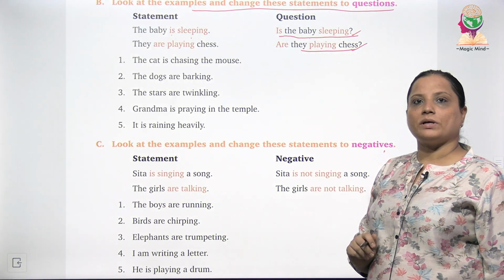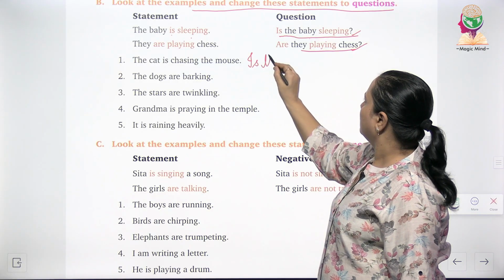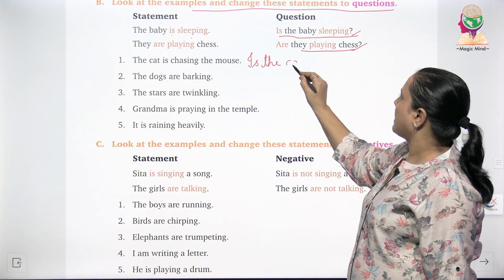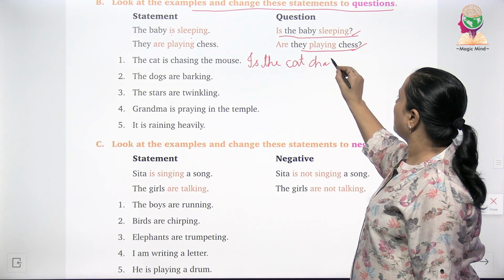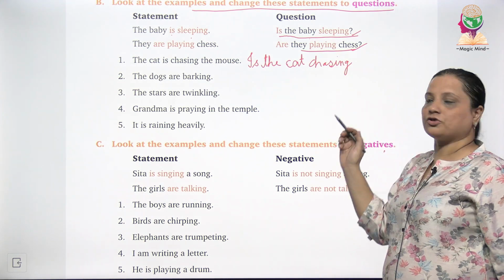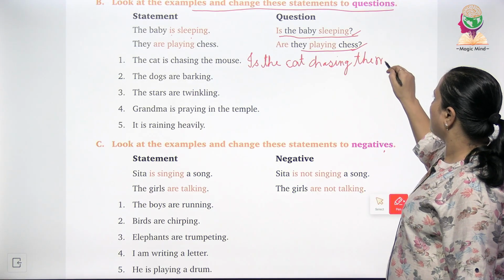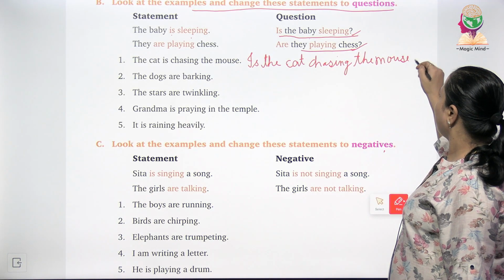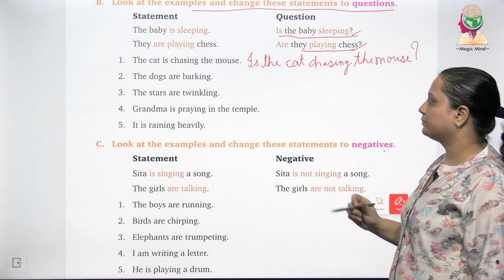So what will be the question form? Is the cat chasing the mouse? So we are asking the question, is the cat chasing the mouse? Don't forget to put a question mark at the last.